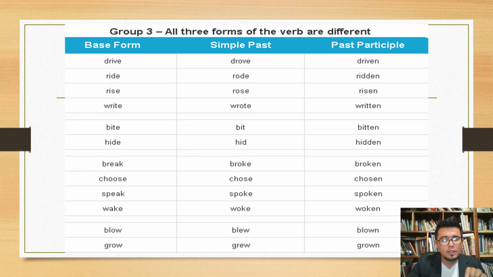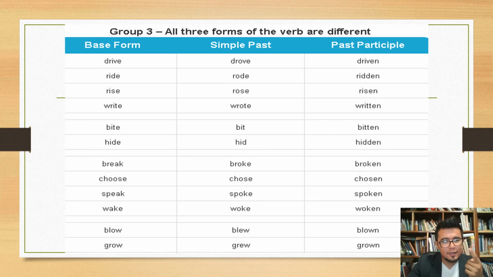So that's why you have to learn them, because this is the structure that you have to learn to be able to speak English. And I think it's so easy to learn the third group, because if we make a song, we will be singing proper English.